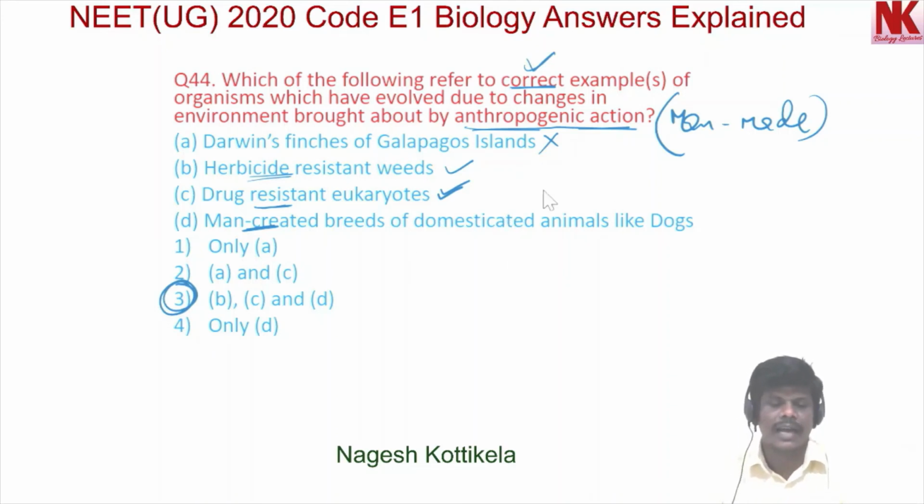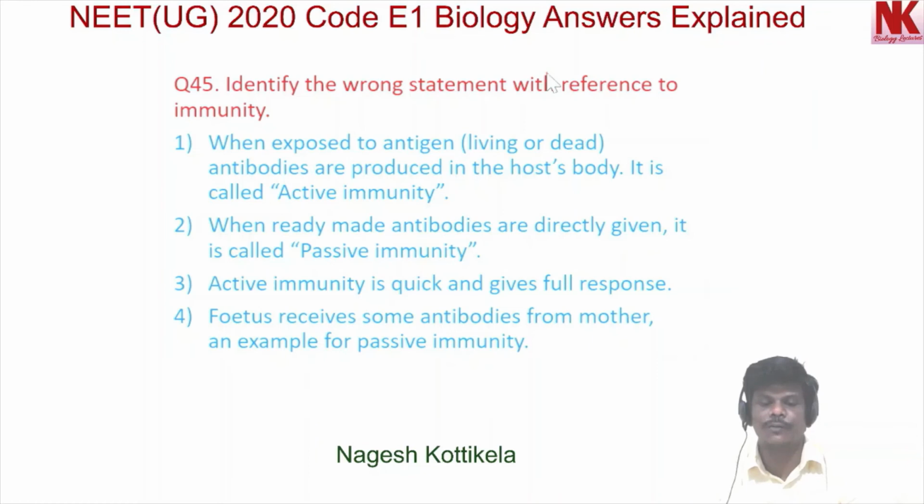Now moving to the next question, question number 45. Identify the wrong statement with reference to immunity. Here, immunity is the ability of the organism to fight against diseases. Option 1: when exposed to antigen, living or dead, antibodies are produced in the host's body. It is called active immunity. This is a correct statement. Now, second: when ready-made antibodies are directly given, it is called passive immunity. Yes, this is also correct.